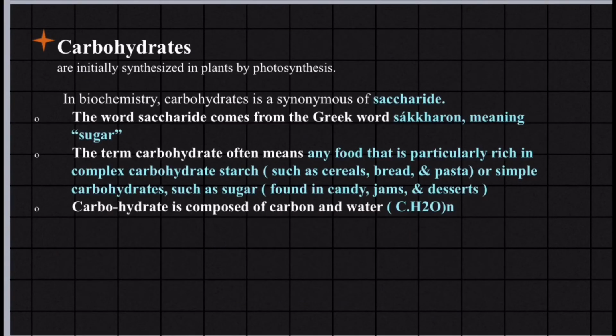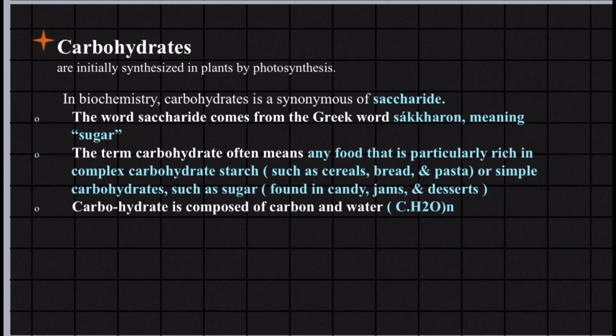Carbohydrates are initially synthesized in plants by photosynthesis. In biochemistry, carbohydrate is synonymous with saccharide. The word saccharide comes from the Greek word saccharon, which means sugar. The term carbohydrate often means any food that is particularly rich in complex carbohydrate starch, such as cereals, bread, and pasta, or simple carbohydrates such as sugar.